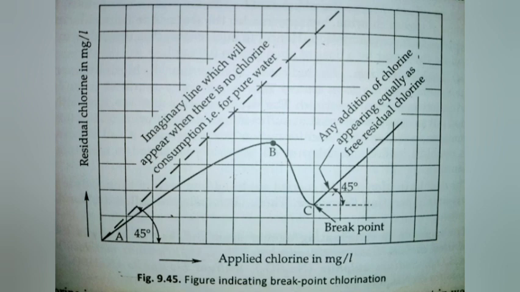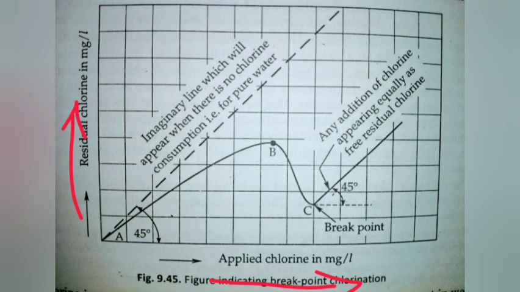First of all, on the x-axis we are indicating the applied chlorine in mg per liter, and on the y-axis we are indicating residual chlorine in mg per liter. Residual chlorine is the amount left after complete usage of the chlorine for killing the bacteria and for some other processes in the water. So this is the left out chlorine. We are drawing the graph of the applied chlorine, the amount we apply to the water, against the left out chlorine.